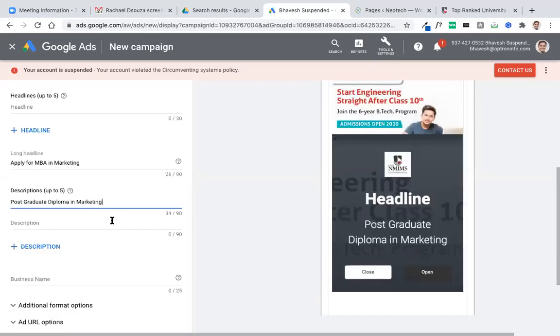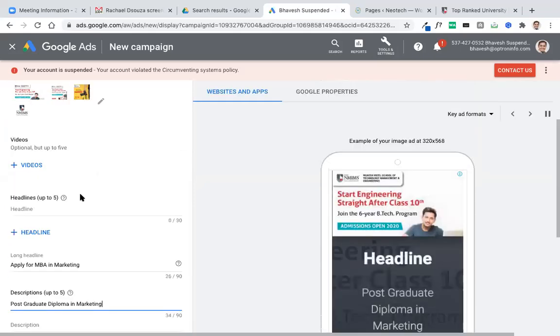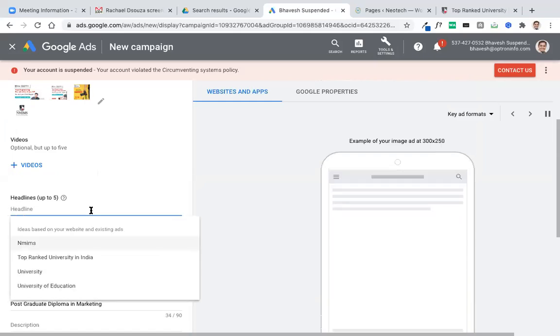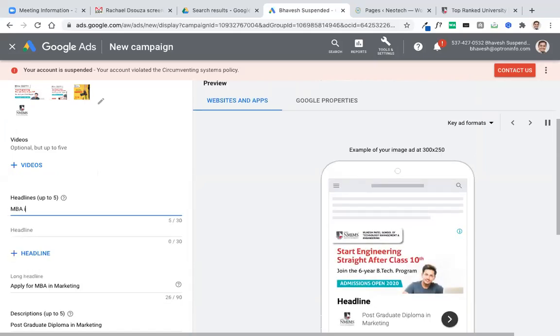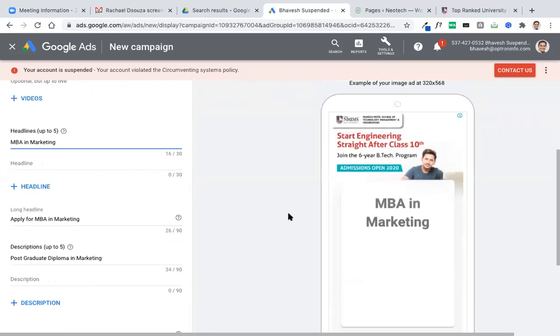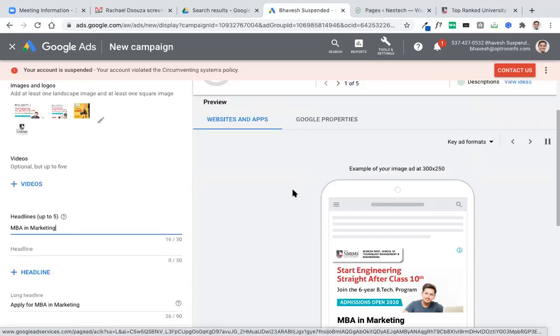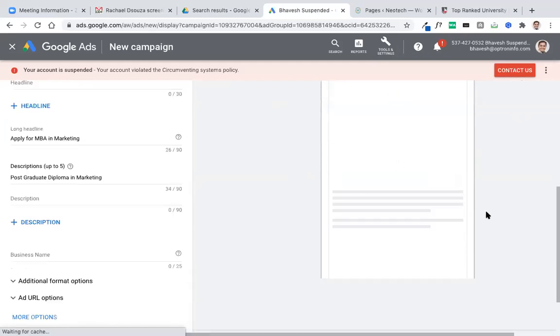I may need multiple descriptions, and I can add them. So Google will automatically change. And here is the headline. I can have up to 5 headlines, like MBA in marketing. See this, it shows me different options automatically.